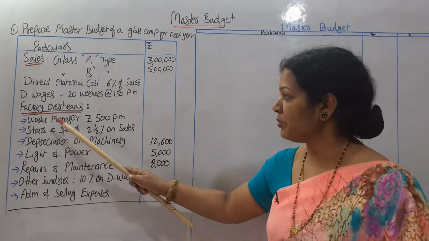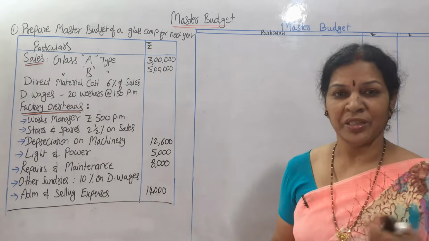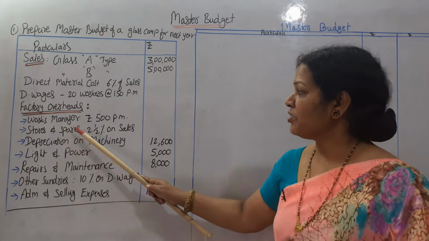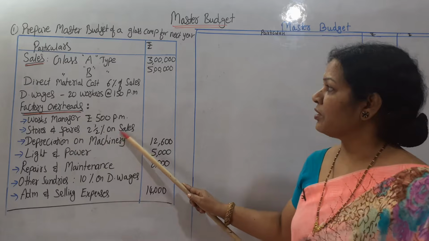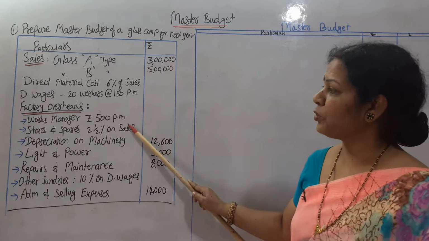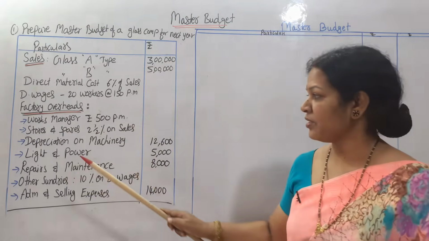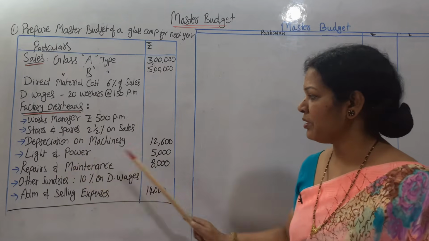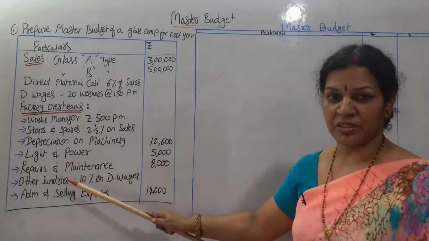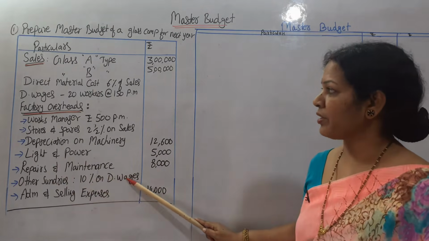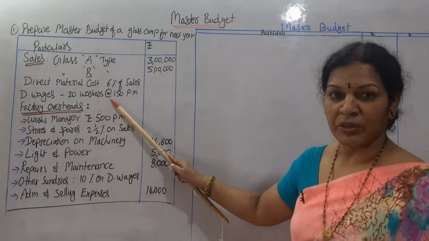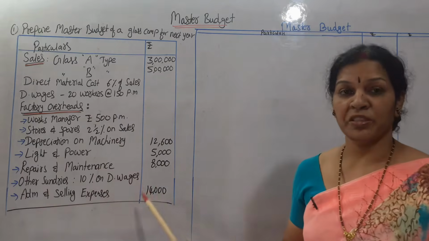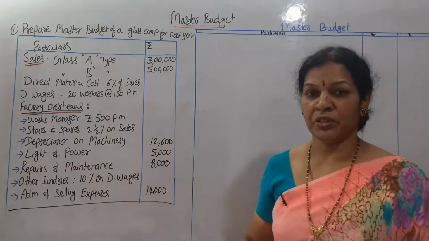Next, factory overheads are given. What are the factory overheads? Works manager 500 per month, means full year it is 6,000, 500 into 12. Stores and spares 2.5% on sales. Sales here are total 8 lakh, on 8 lakh 2.5% is the stores and spares. Depreciation on machinery 12,600. Light and power 5,000. Repairs and maintenance 8,000. Other sundries, other expenses 10% on direct wages. Direct wages are here, so whatever amount we get, 10% of that. And administrative and selling expenses 14,000. So this is the information given to us.